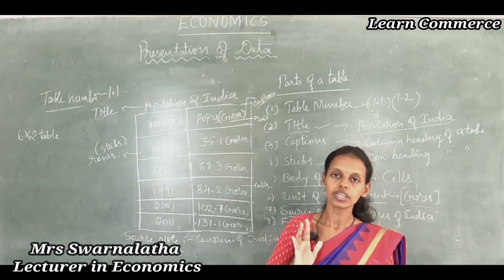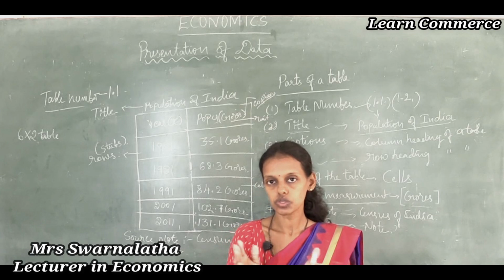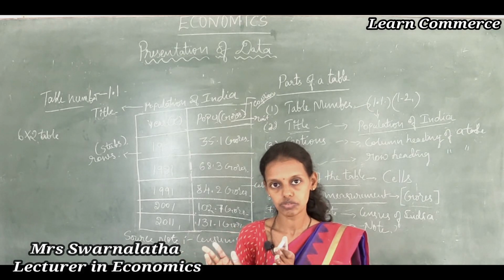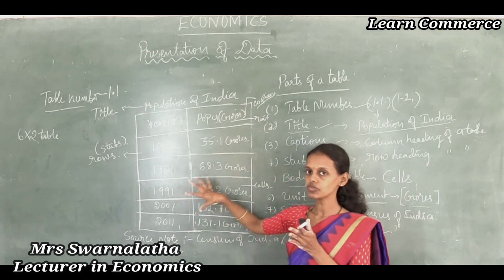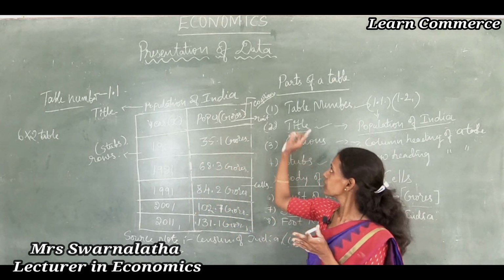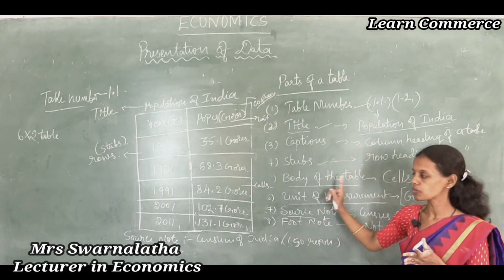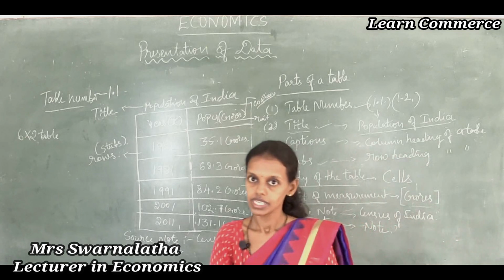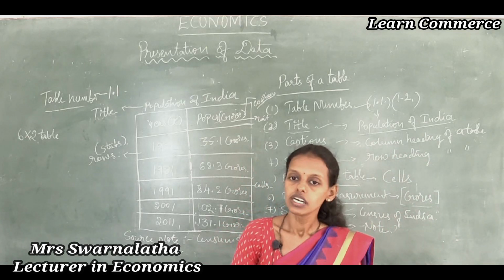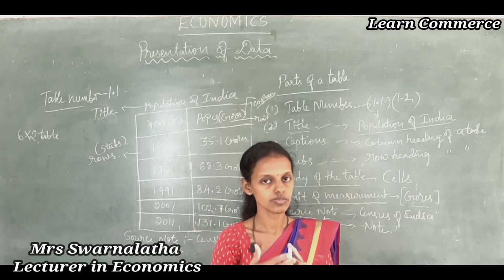What is a table? What are the parts of a table? Presentation of data through rows and columns is called tabular presentation of data. A table contains the actual data in rows and columns. The parts of a table are table number, title, caption, stubs, body of the table, unit of measurement, source note and footnote. Next we are going to study tabular presentation of data, presenting the data through rows and columns or tables.